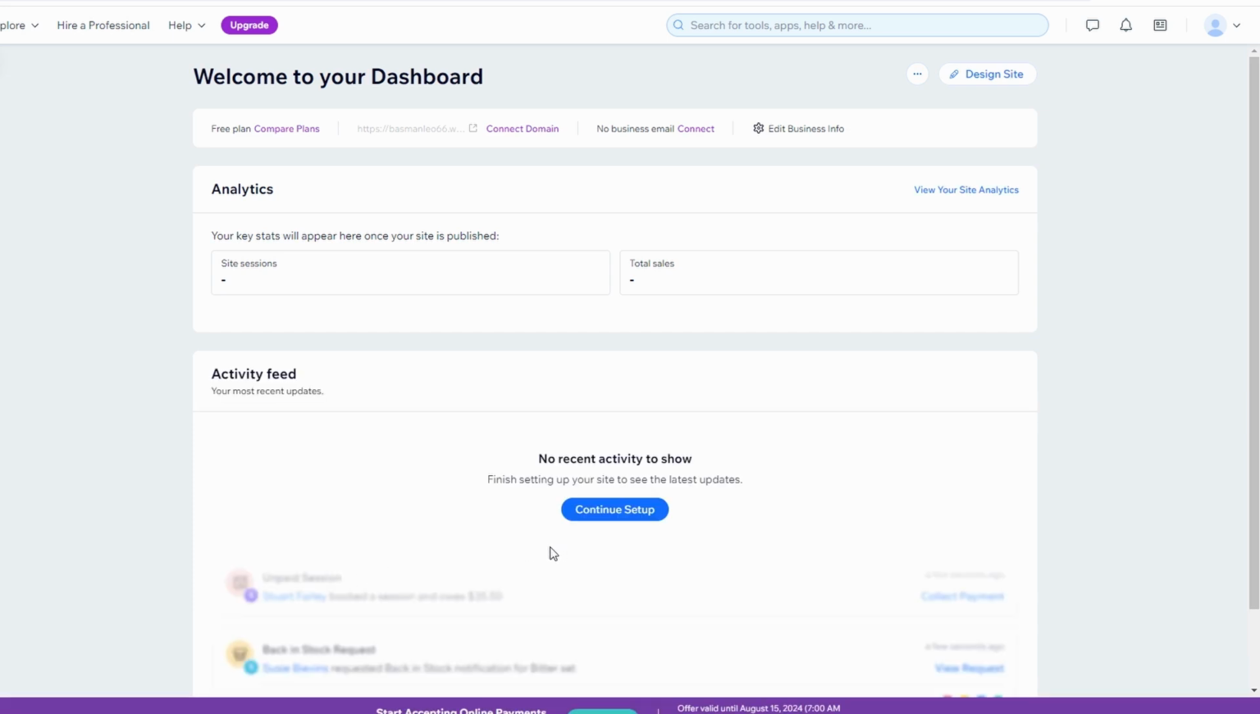First thing first, let's head over to your profile settings. Look at the top right corner of the Wix dashboard. See the profile icon? Go ahead and click on it to open the little menu. From this menu, click on Account Settings.